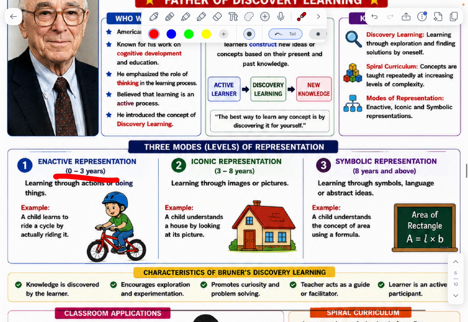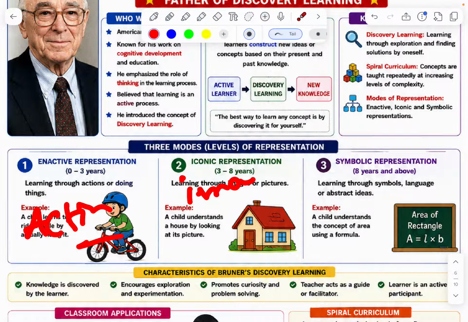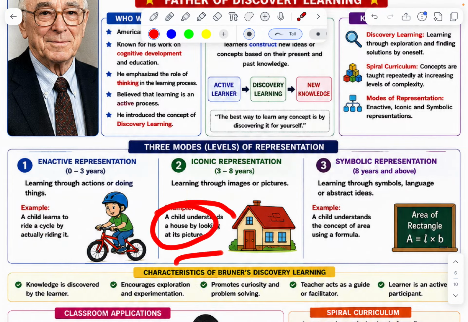Enactive, 0 to 3 years. Learning through actions, or doing things. Example: a child learns to ride a cycle by actually riding it. Second one, iconic representation: learning through images or pictures. Here, enactive representation is actions; here, iconic images. A child understands a house by looking at a picture.